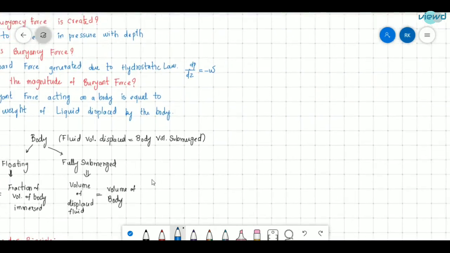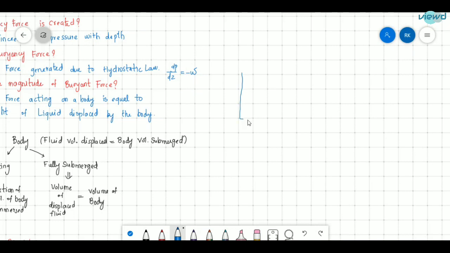So what does it mean? Let us see now. Here there is a container full of fluid, and if I drop any body here, this much amount of liquid will fall on the ground.